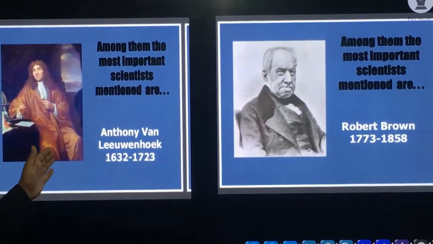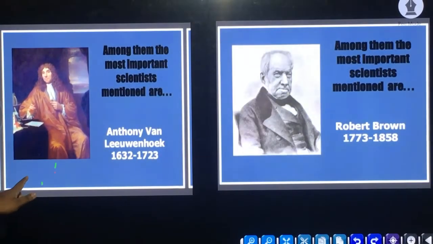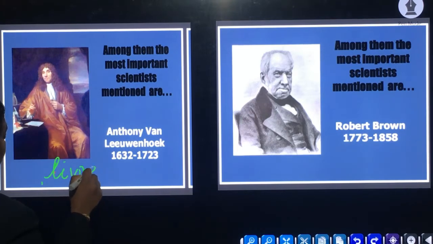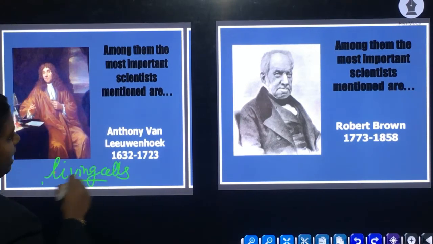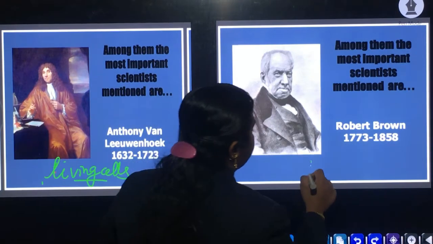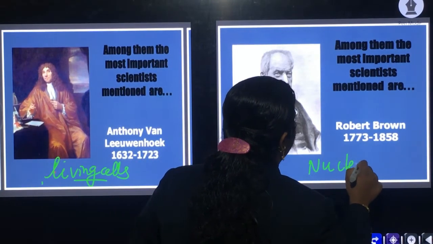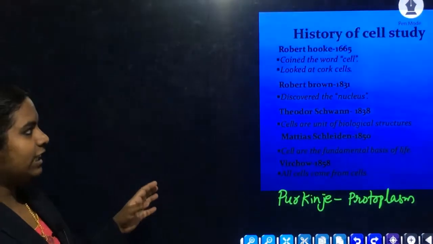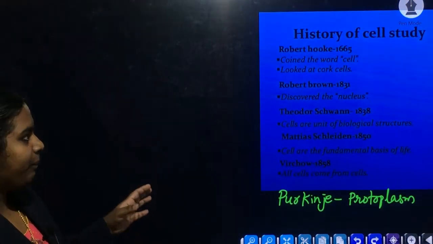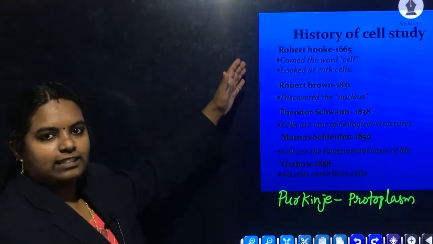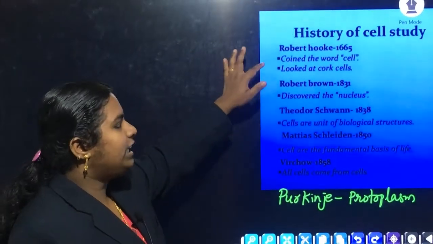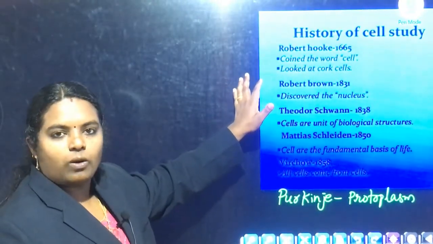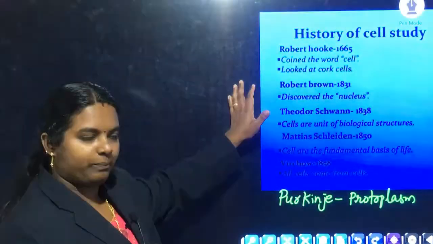The scientist Antony van Leeuwenhoek observed the living cells for the first time, and Robert Brown discovered as well as coined the term nucleus. Once again, I will repeat it, the history of cell study. Robert Hooke, in the year 1665, coined the word cell as well as discovered the cork cells or dead cells for the first time.